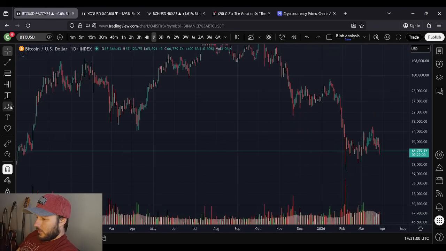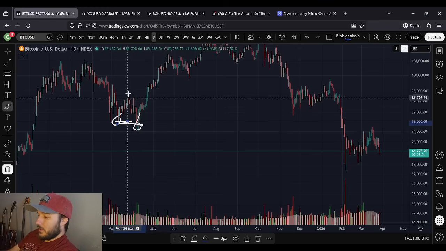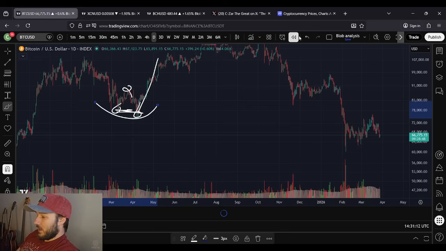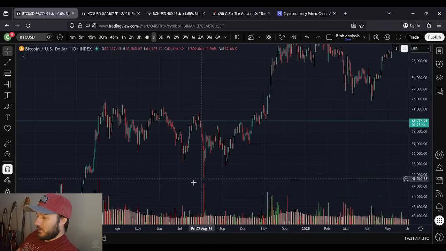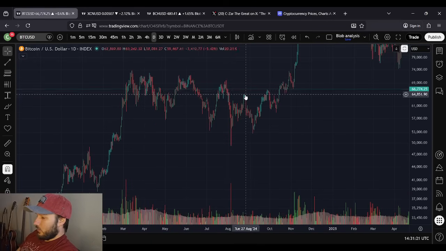You've got your kind of double bottom here, lower low, or a double bottom but with a slightly lower low, and you have your nipple in the middle there, and we moved up. It's not necessarily a rounded bottom, but still that same dynamic of two lows and then a center point in between. Low here, higher low here, with a center point in between.